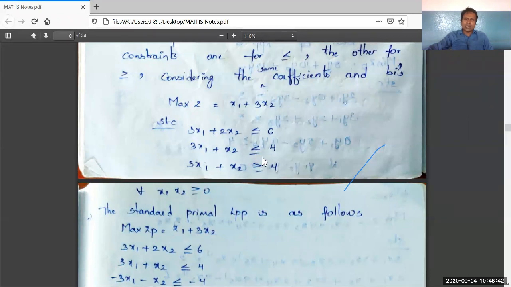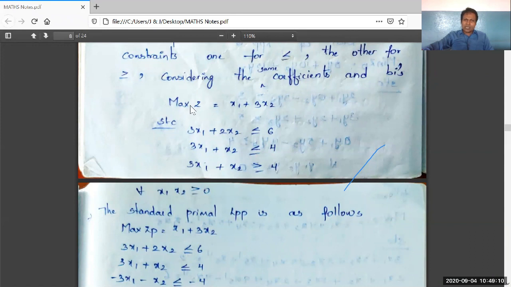As we have known, the standard primal LPP contains an objective function of maximum type, and definitely all the constraints should be of less than or equal to type. So there is a problem with this third constraint. It is of greater than or equal to type. So let us convert this greater than or equal to into less than or equal to by multiplying with minus sign on both sides. So it is a general LPP